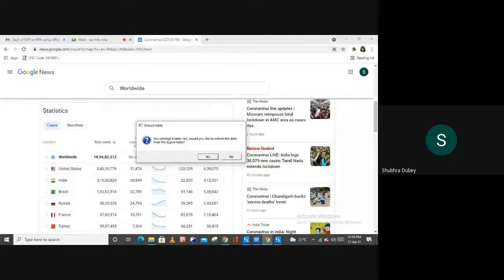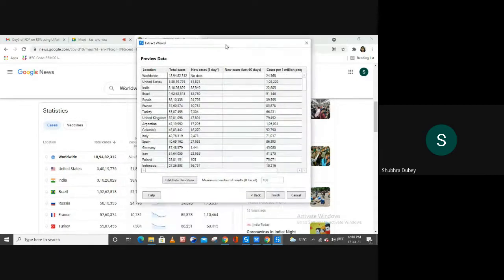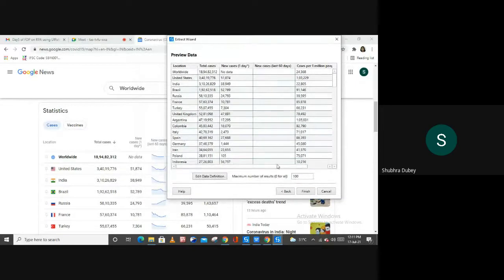Now after this, as you can see, you selected a table cell. Would you like to extract the data from the whole table, right? As you can see, our bot is smart enough, because it knows that I'm selecting data from a table, right? So let me hit Yes, and as you can see, here is the preview of the data. Now in this preview, we don't have this data here, new cases last 60 days, right?